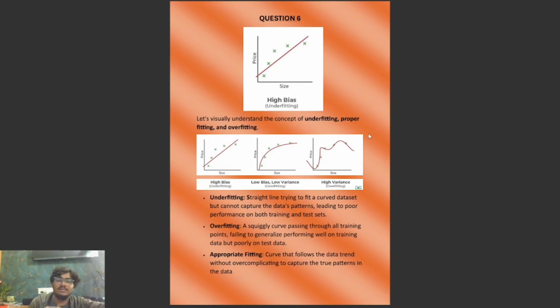So underfitting is a straight line trying to fit a curved data set but unable to capture the data patterns, leading to poor performance on both training and test sets. Overfitting is a squiggly curve passing through all training points, failing to generalize, performing well on the training data but poorly on the test data. An appropriate fit is a curve that follows the data trend without being overly complicated, capturing the true pattern in the data.